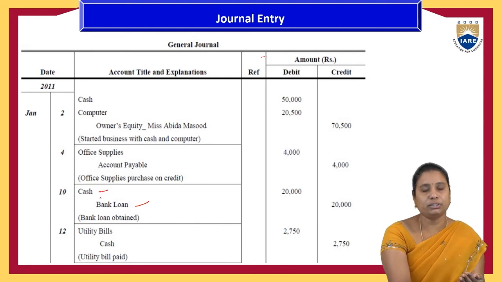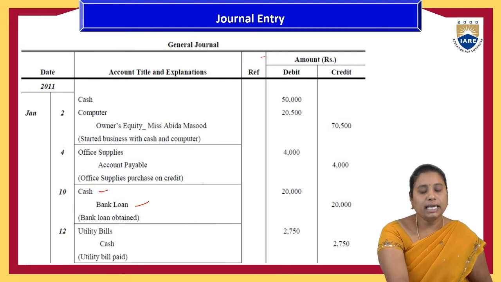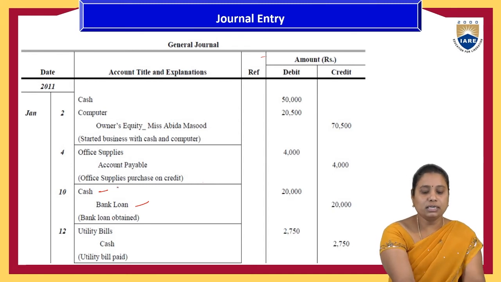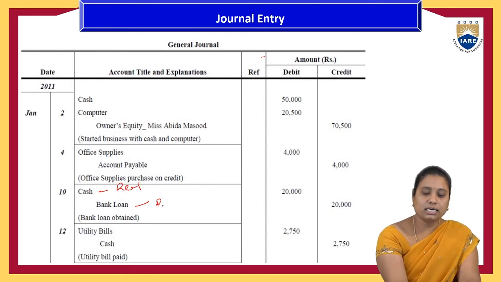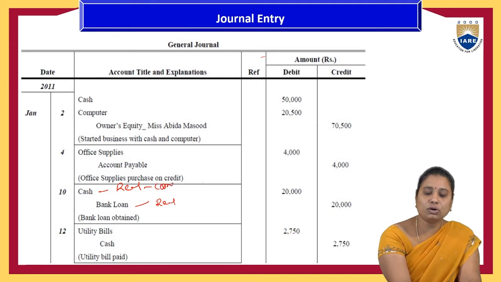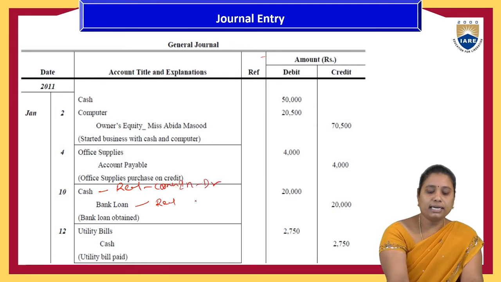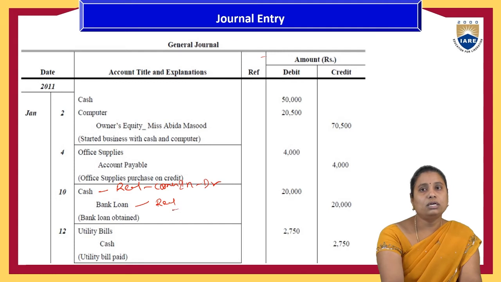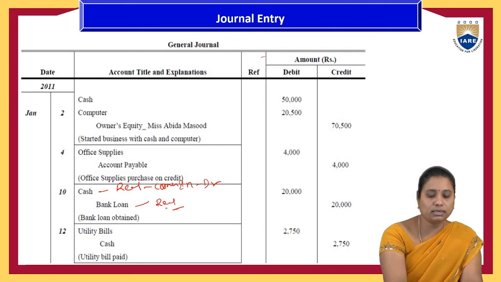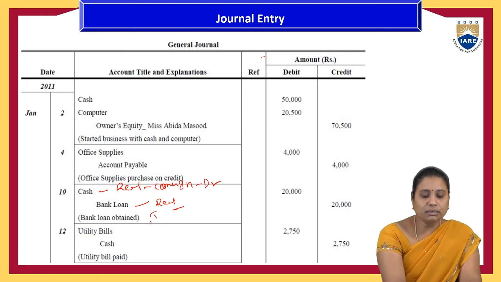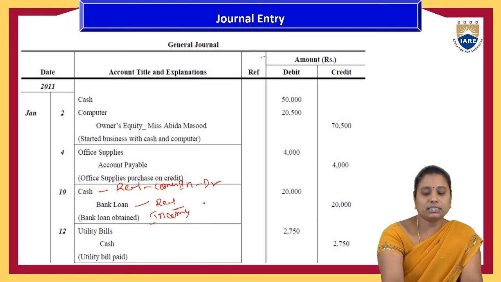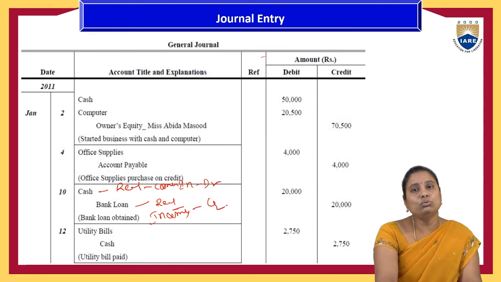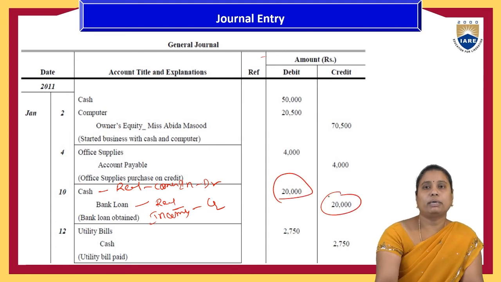The cash comes into the organization, so debit, and under the bank loan they have to repay, so it is a credit. So cash account debit to bank loan account, bank loan obtained worth 20,000 and 20,000.